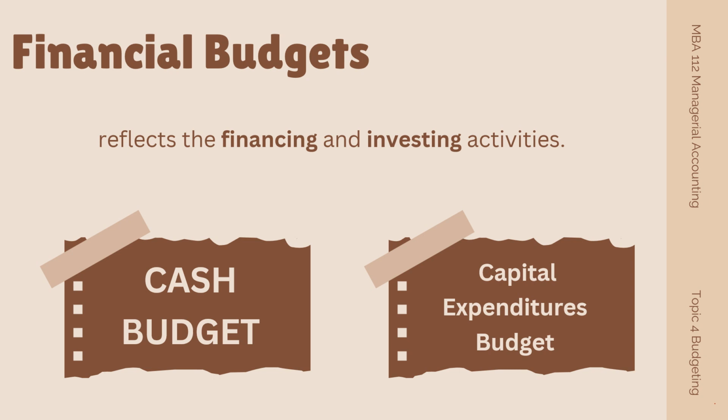While the operating budgets reflect the operating activities of the company, financial budget reflects the financing and investing activities. So this is illustrated through cash budget and capital expenditures budget.